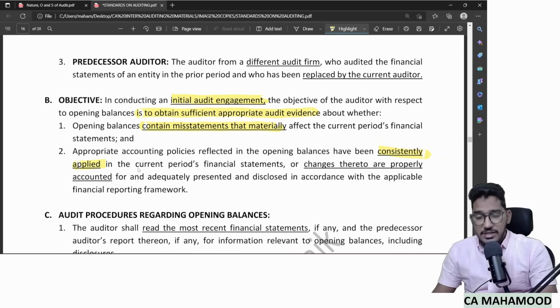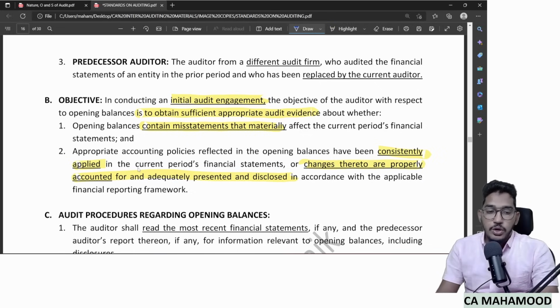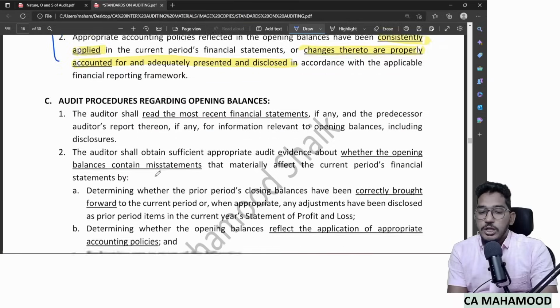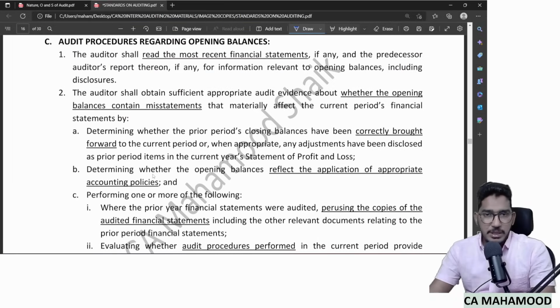Or if there is a valid reason because of which there is a change in accounting policy, then I need to obtain evidence that the changes are properly accounted for and adequately disclosed and presented in the financial statements. So these are my objectives as auditor when I am doing initial audit engagements as per SA 510. Now the standard is saying to obtain sufficient and appropriate audit evidence, and we all know that we will obtain sufficient and appropriate audit evidence only when we perform audit procedures. So let us see what audit procedures I need to perform regarding opening balances.